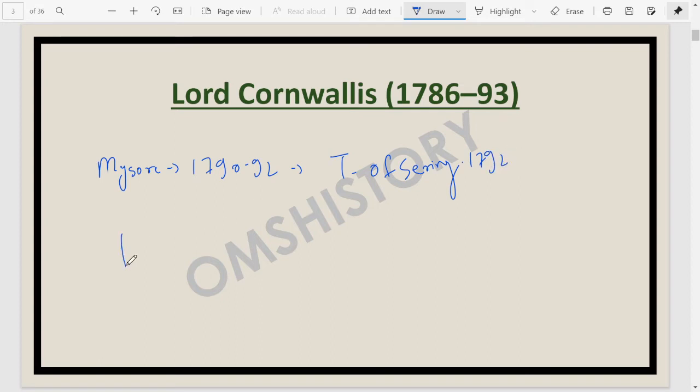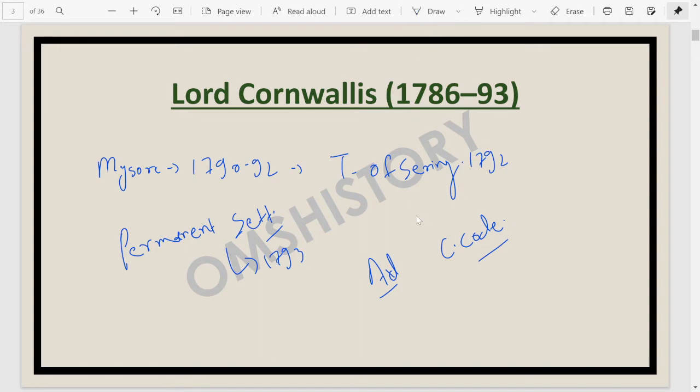The introduction of permanent settlement, the permanent revenue settlement, happened here. Apart from that, this permanent settlement, or the zamindari system, is the same thing. It was introduced in 1793. Lord Cornwallis was also credited with bringing about the reformation of the judiciary. He set up courts at different levels and separated revenue administration from judicial administration. He also introduced the civil services and reforms to purify and improve administration as well. So the Cornwallis Code, you must have heard about it, was introduced by him.